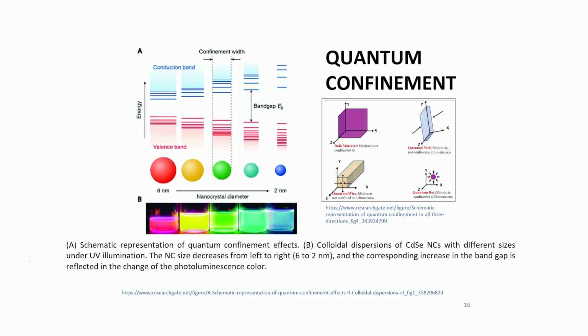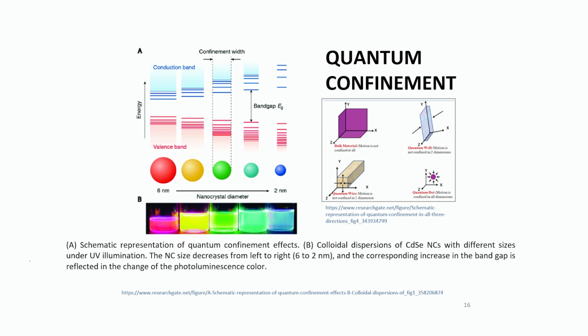So your Fermi energy remains the same from the bulk material to the nanoscaled material. What happens is that your electron has a very high potential, but it is now locked, confined to a very small space. So it's like your electron is trapped or confined in a very small box, which is comparable to the particle in a box model of quantum physics.